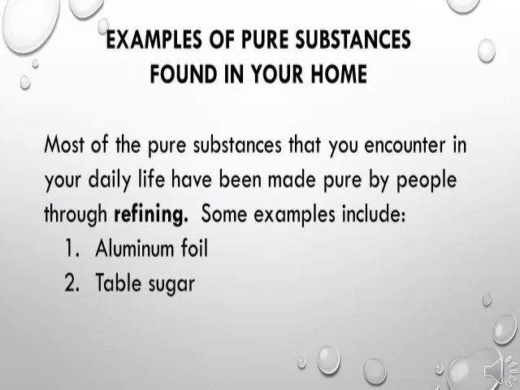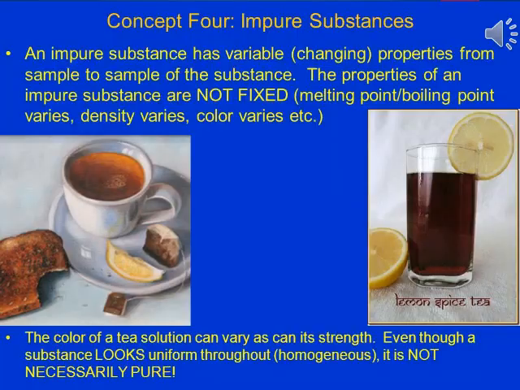Examples of pure substances found in your home. Most of the pure substances that you see in your daily life have been made pure by people through refining. We are talking about distilled water too. We all have ROs in our house, so we distill and refine the water and we get the pure substance. Some examples include aluminium foil and table sugar.